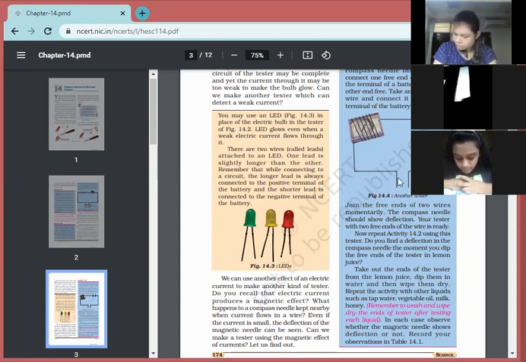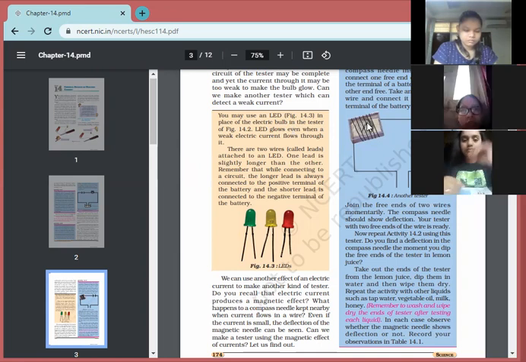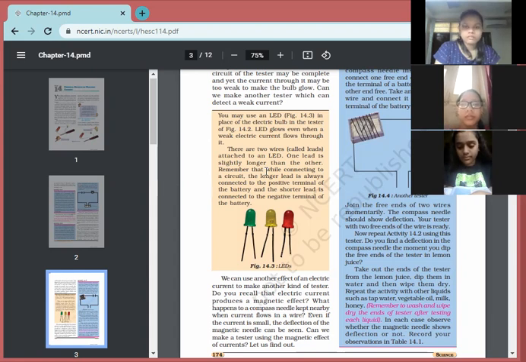Okay beta. In this activity 14.4 figure, what we have done is taken a compass needle, a battery, and the free ends of the wire have been dipped into the liquid solution. Before that, we had made our own tester. In that tester, instead of a magnetic compass, what had we taken? We had taken a bulb. But what happens in the case of a bulb? Sometimes when a very weak current flows, the bulb does not glow. So we can use an LED instead of it.